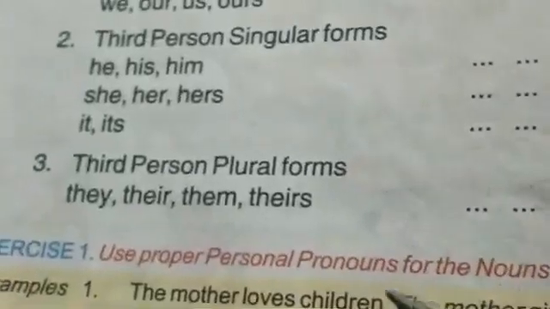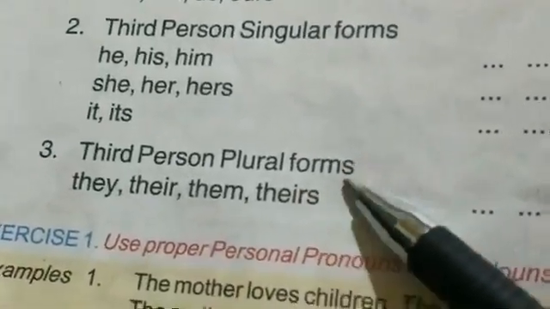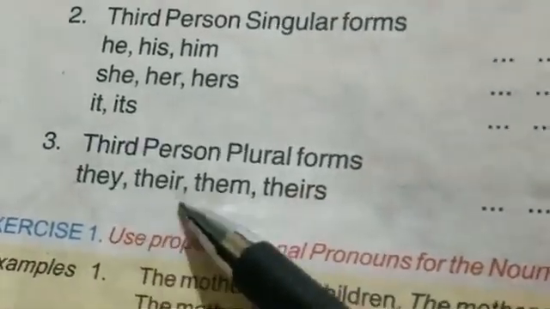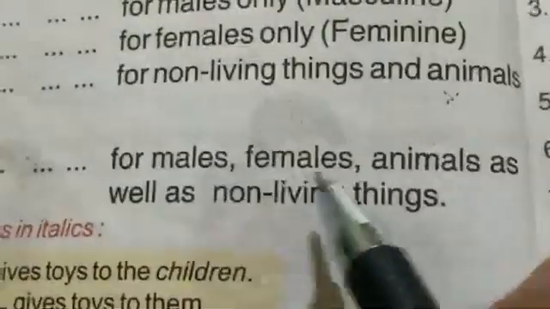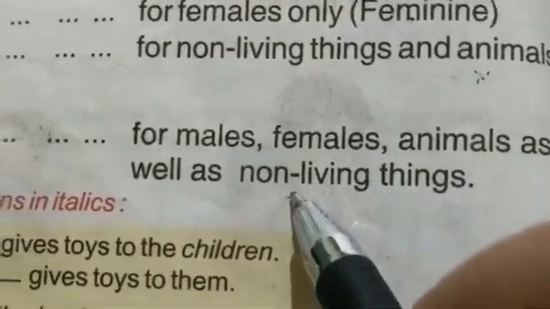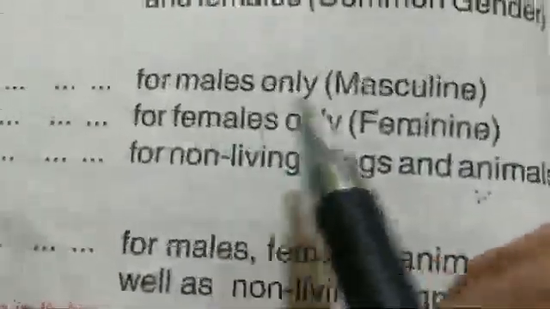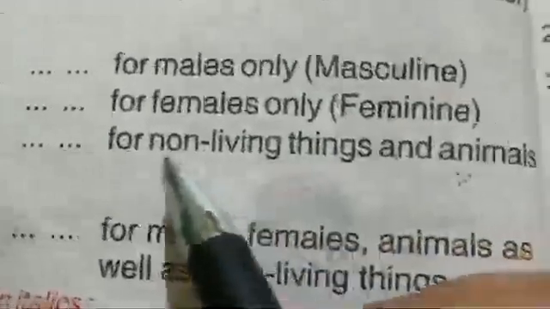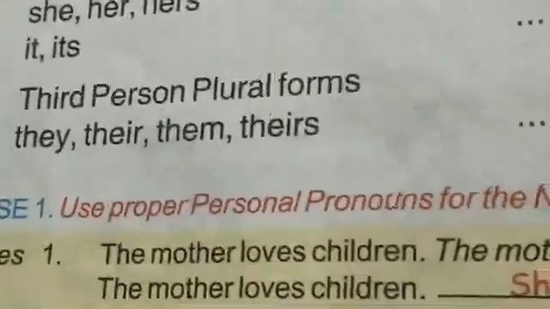Then in third person plural forms, when there is more than one person, we use they, their, them, theirs. For males and females, animals as well as non-living things, the same words are used. So for masculine, feminine, and neuter gender we use the third person singular form, and the plural form is the same for everyone.